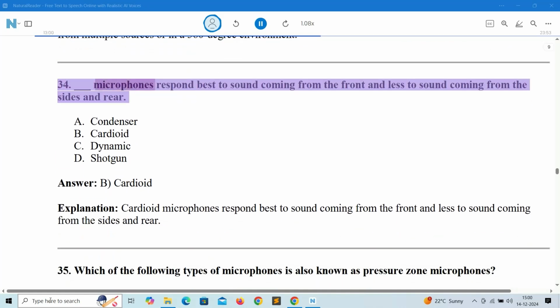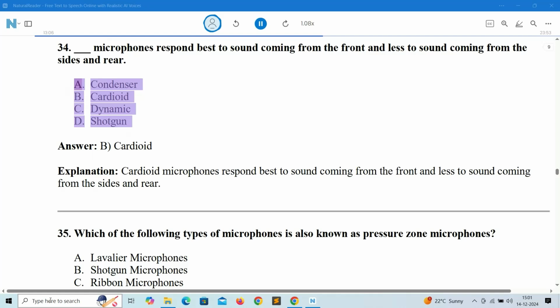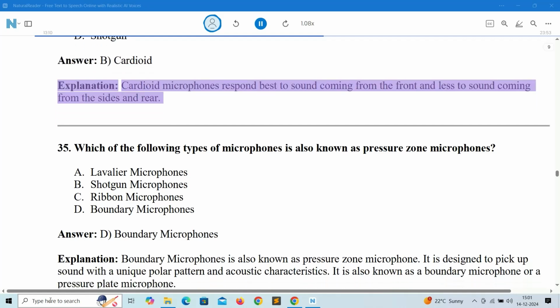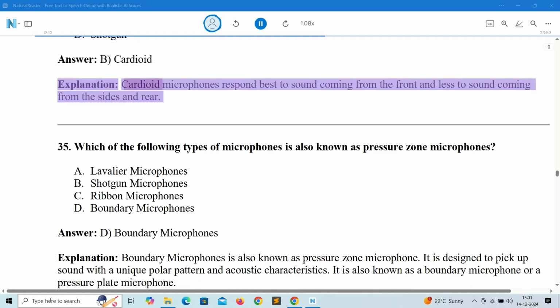34. ___ microphones respond best to sound coming from the front and less to sound coming from the sides and rear. A. Condenser. B. Cardioid. C. Dynamic. D. Shotgun. Answer: B. Cardioid. Explanation: cardioid microphones respond best to sound coming from the front and less to sound coming from the sides and rear.